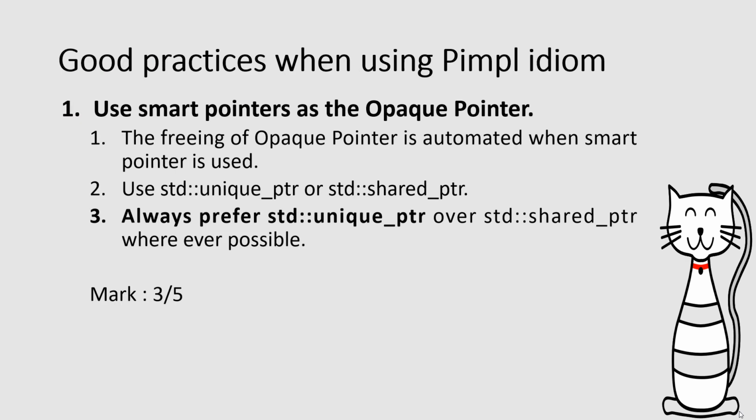Now let's discuss some of the good practices that can be followed when using the PIMPL idiom. First one is to use a smart pointer as the opaque pointer. The freeing of the opaque pointer is automated when a smart pointer is used. Use std::unique_ptr or std::shared_ptr instead of a raw pointer as the PIMPL pointer. Always prefer std::unique_ptr over std::shared_ptr whenever possible.